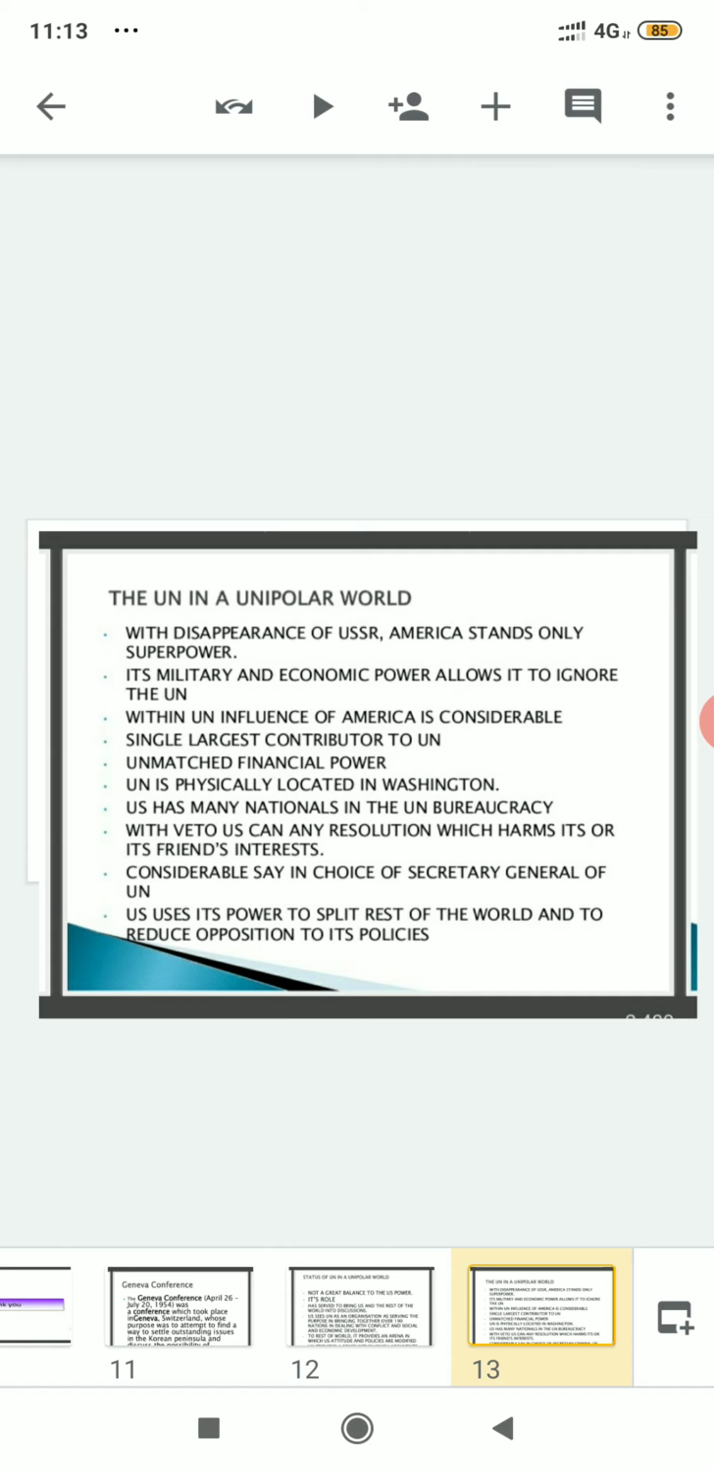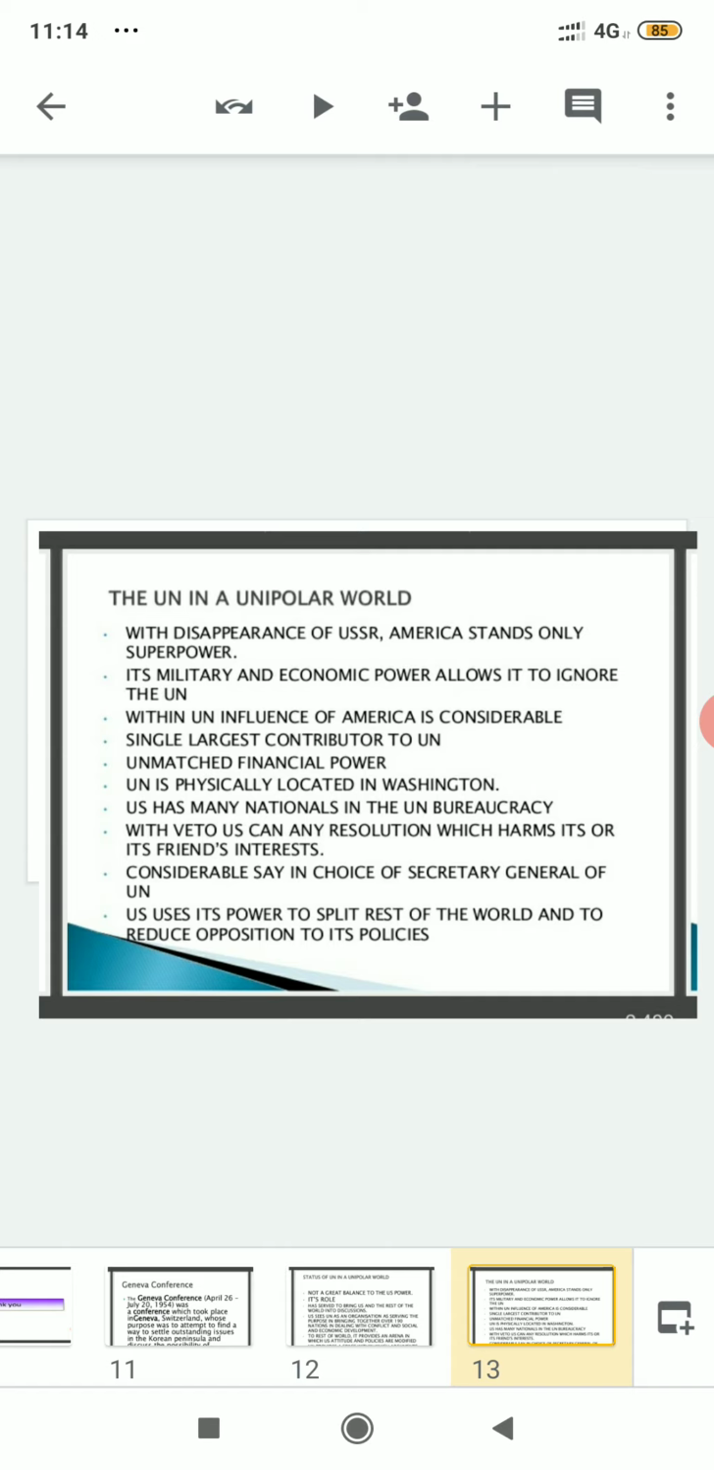It is the single largest contributor to the UN, as we have discussed earlier. You can assume from that that if America is contributing 35 to 40%, the second country in the list contributes only 7 to 8%. So this is the difference. After that, it has unmatched financial power. That means we are talking about the US. It has unmatched financial power, and it is for the same reason that it is the largest contributor to the UN.